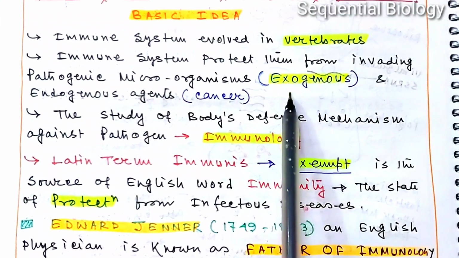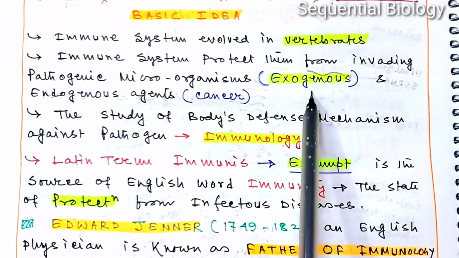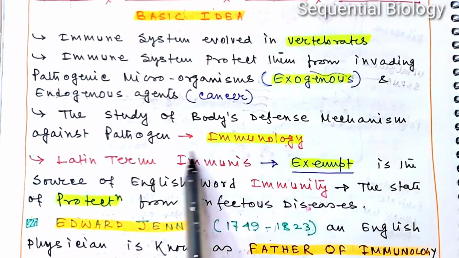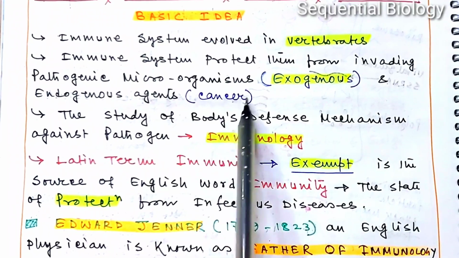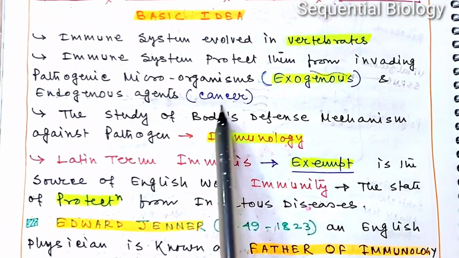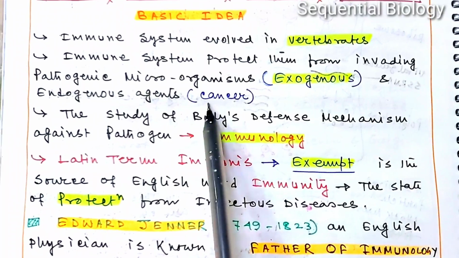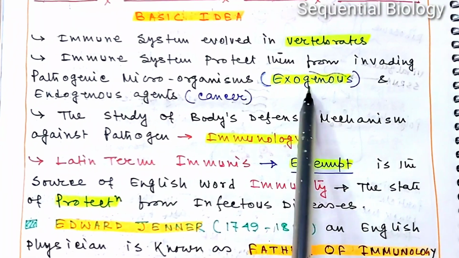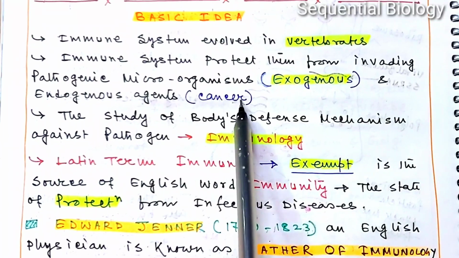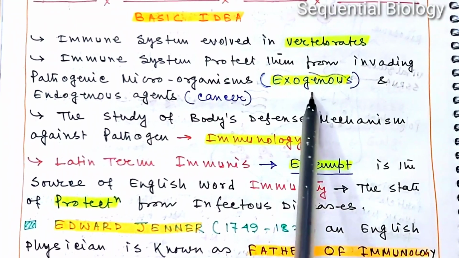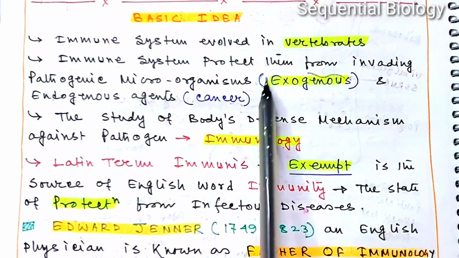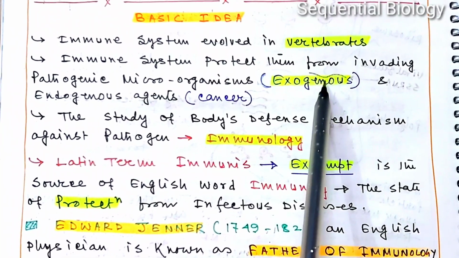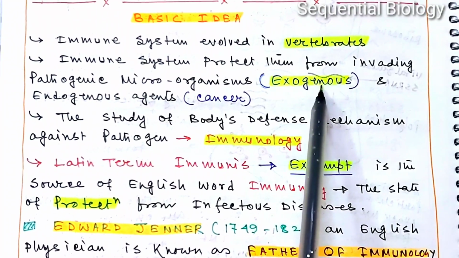The microorganisms coming from the external environment are known as exogenous pathogens. Also, our body can produce many endogenous agents, and these endogenous agents can cause cancer, and our immunological system protects us from these endogenous agents. Or we can say that our immunological system protects us from different types of exogenous pathogens, like viruses, bacteria, fungi, or any other types of elements.